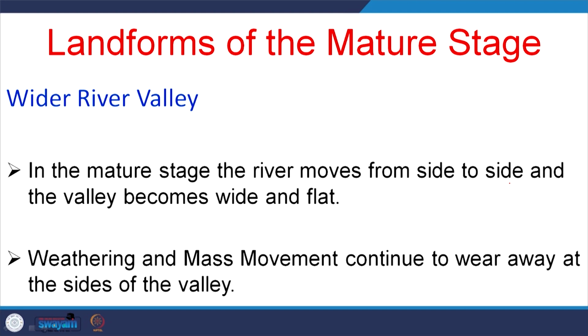If you see the satellite imagery of the river Ganga or any river, particularly plain areas through which rivers flow, particularly in Bihar and eastern UP, you will find a number of channels, paleo channels, within the floodplains. So, that means rivers change their course frequently within the floodplains. Weathering and mass movement continue to wear away the sides of this valley, and that is why the river valley widens; wider river valleys are found in the mature stage.